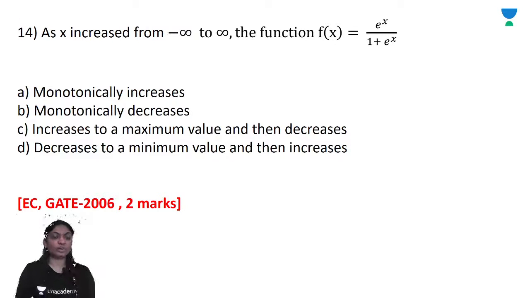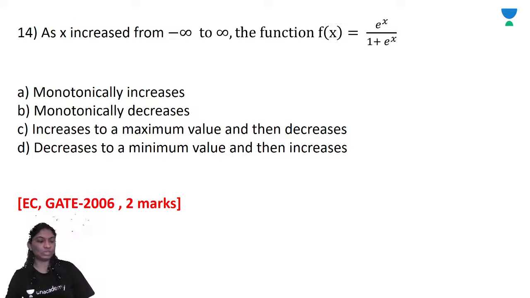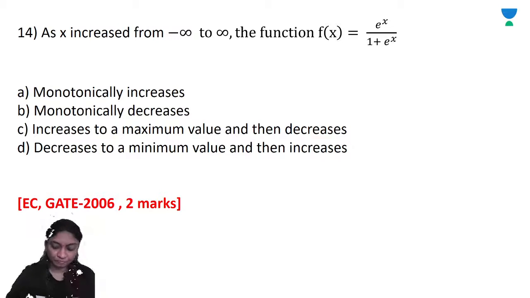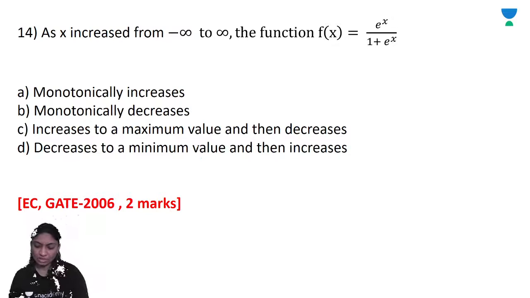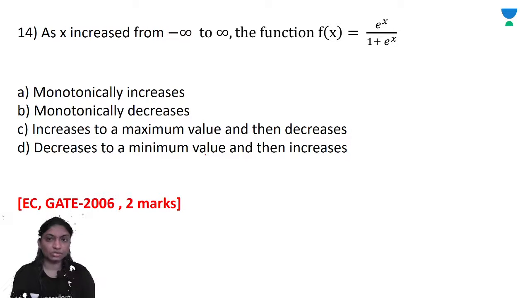As x increased from minus infinity to infinity, the function f of x is equal to e raised to x upon 1 plus e raised to x. Right? Monotonically increases, monotonically decreases. If the function f dash of x is positive for all values of x, then definitely the function is monotonically increasing. So calculate f dash of x here for all values of x.